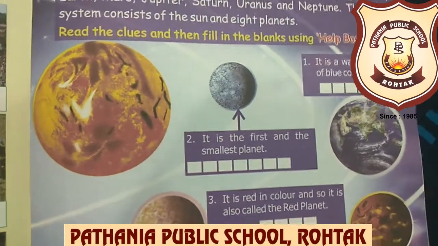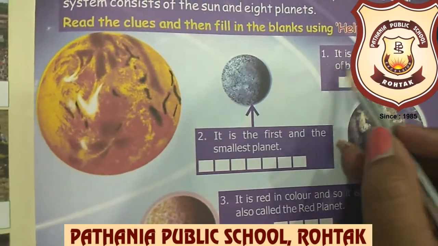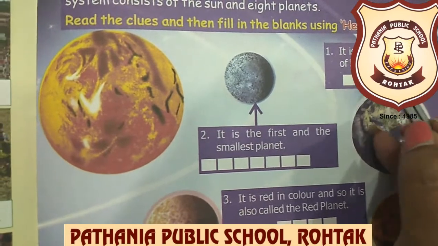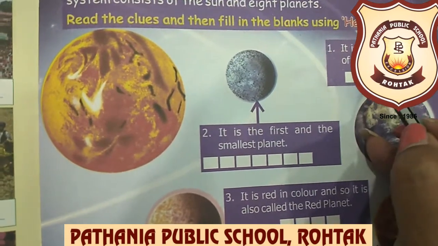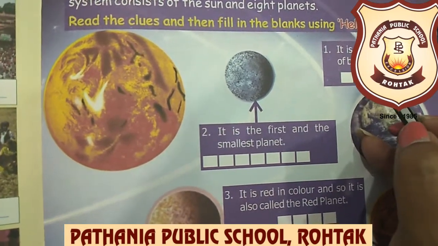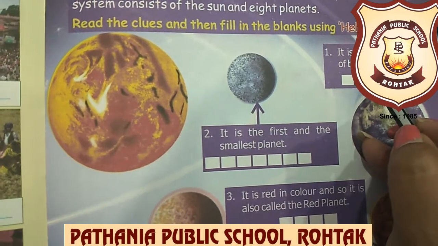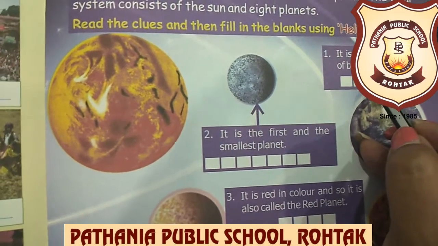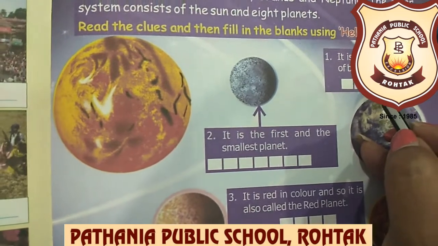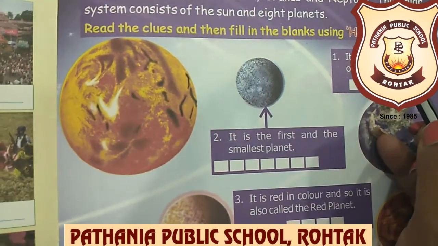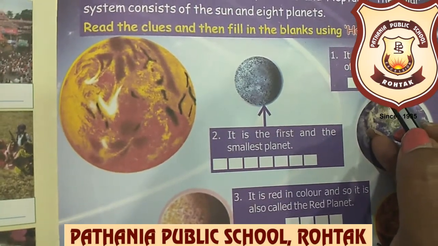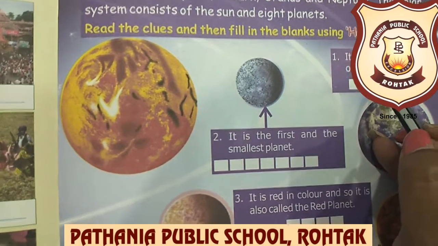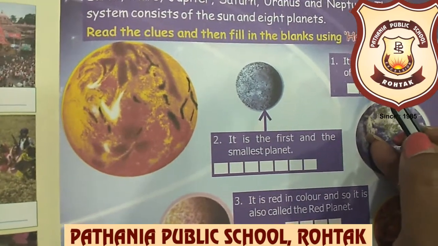Moving on to the first clue. Yes, we will read what it is. It is a watery planet of blue color. Yes, beta, this planet is very familiar to you. You know which planet is also known as the blue planet, the watery planet. Which is the planet which has water? Yes, correct, beta. It is Earth.